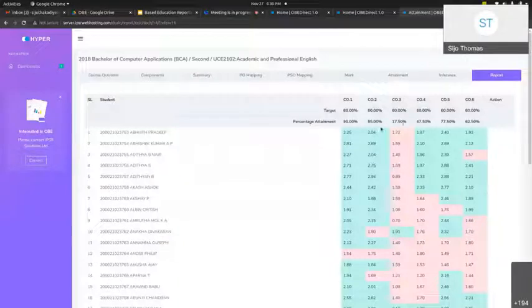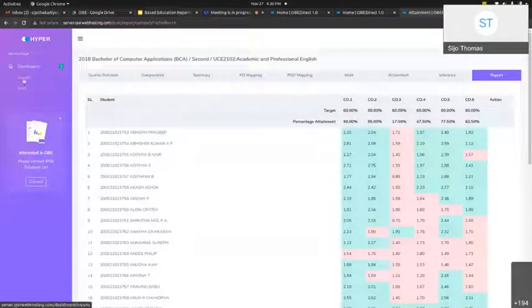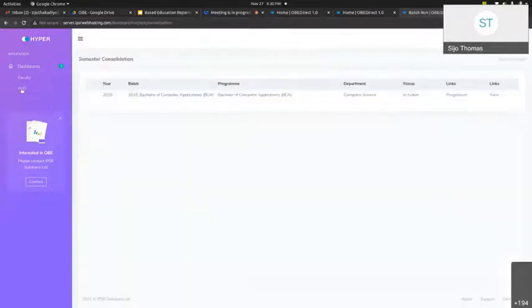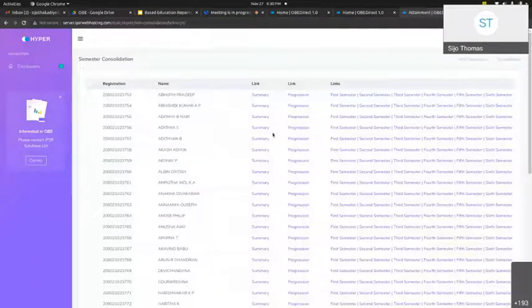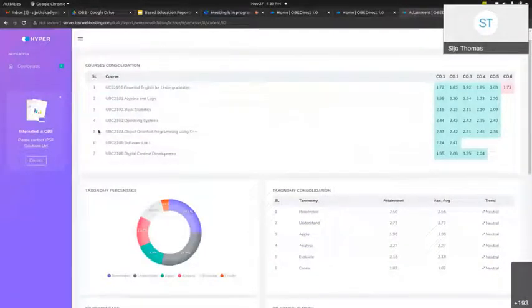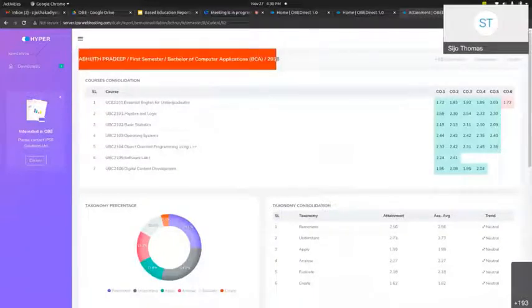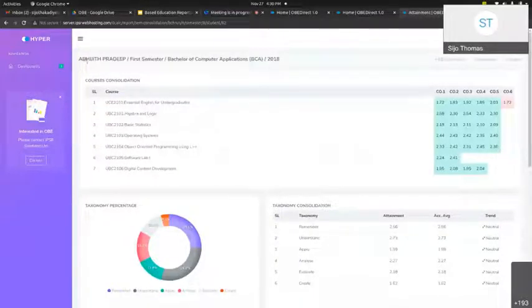And by this, the responsibility related to this particular faculty is over, and we are moving towards the second set of reports. That means we are moving to the consolidation report: how the student performs in each semester. For example, this is the performance of the first semester. This is a consolidation report. This is the performance of Abhijit Pradeep in first semester in the BCA batch, and this is the consolidation for the first semester.